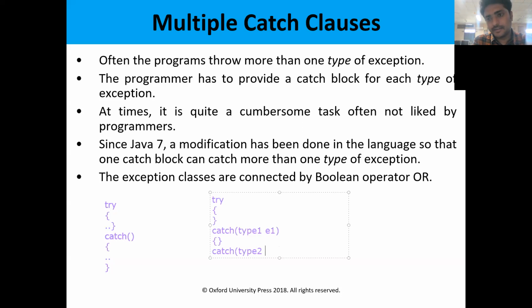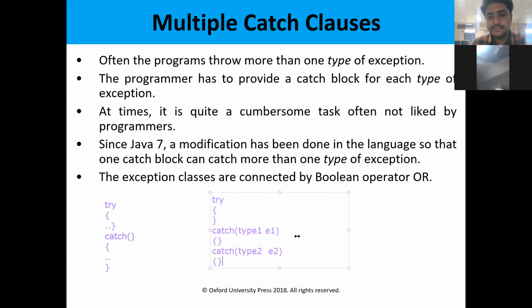Suppose type 1 is an arithmetic error and type 2 is an array index out of bounds error. Like that we have so many exceptions. For this the object is E2. So this is another catch block. Before Java version 7, we can have multiple catch blocks in this fashion.